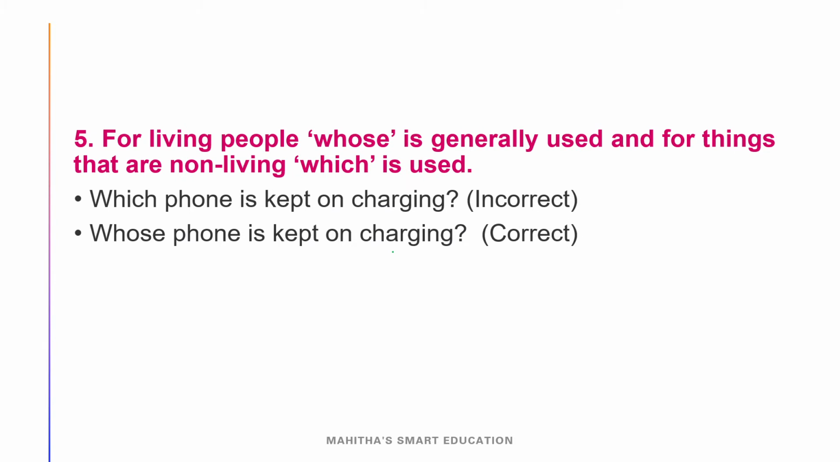And our fifth rule is for living people, use whose. Whose is used for living people and which is for non-living things. For non-living things we use which, and for living things or living people we use whose. Only for people we use whose. "Which phone is kept on charging?" It is wrong, because here we are talking about a person. "Whose phone is this?" So we have to place whose here, not which.